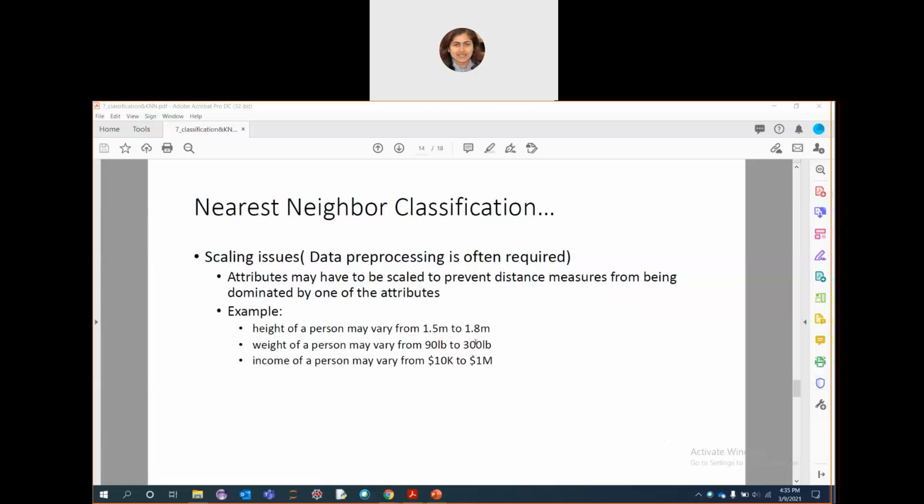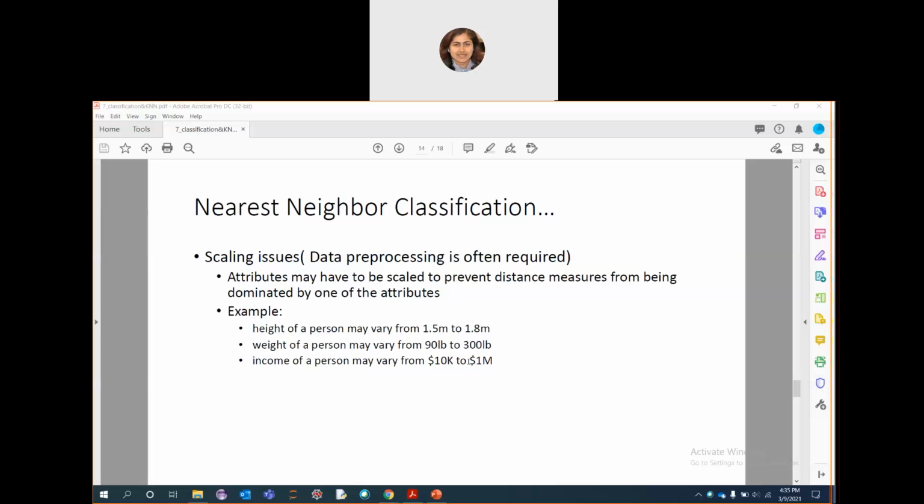qualitative, quantitative data. Different types of data may have different ranges and different units, like height of a person in meters, or weight in lbs, or income in millions, billions. So these are different units, and they have their own unit calculation.